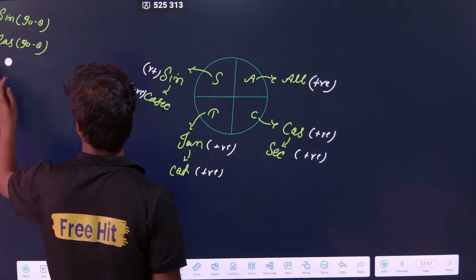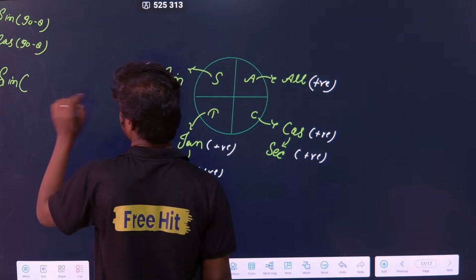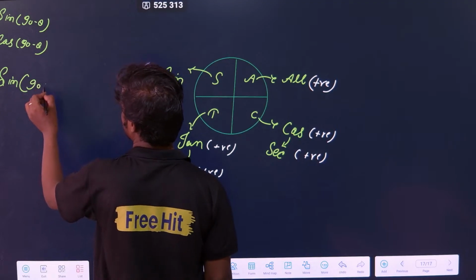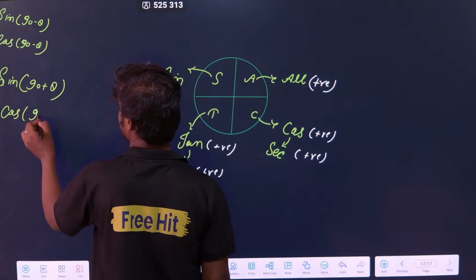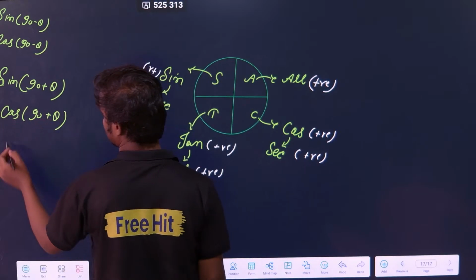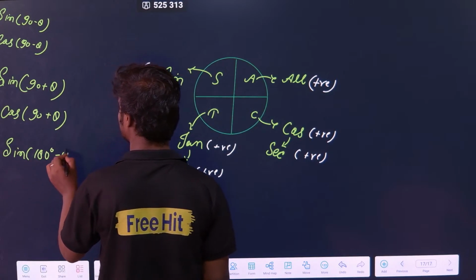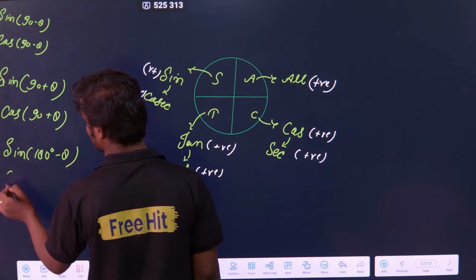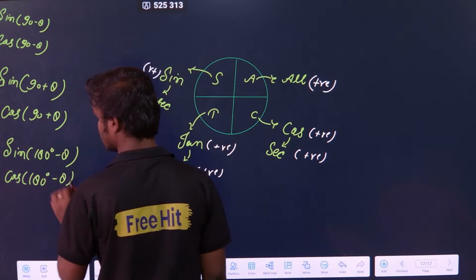No need of this thing. Okay, sin 90 plus theta, cos 90 plus theta, then sin 180 minus theta, then cos 180 minus theta.